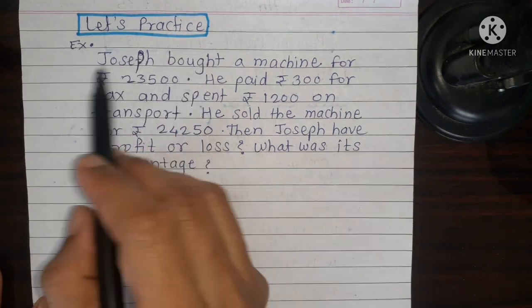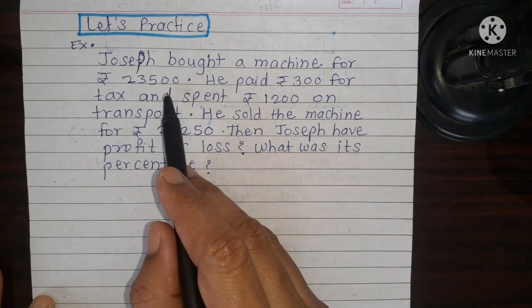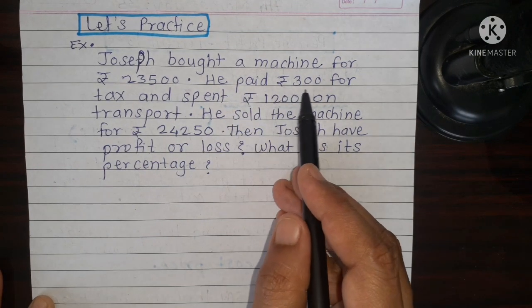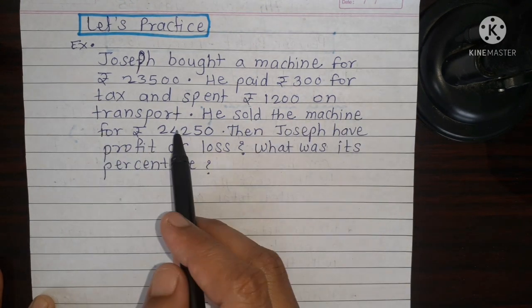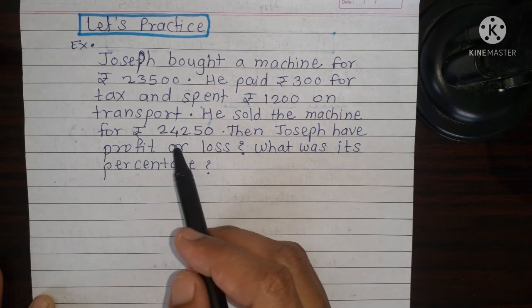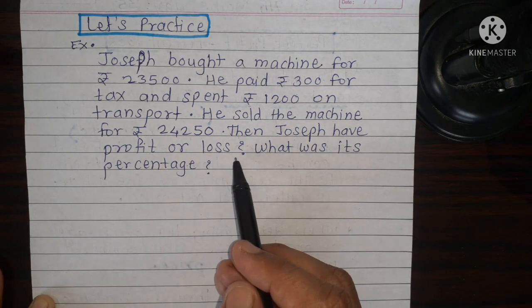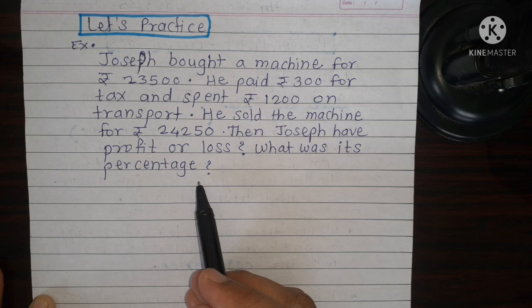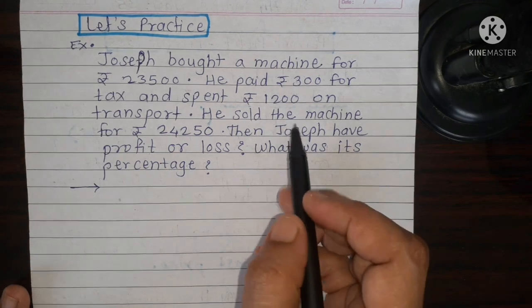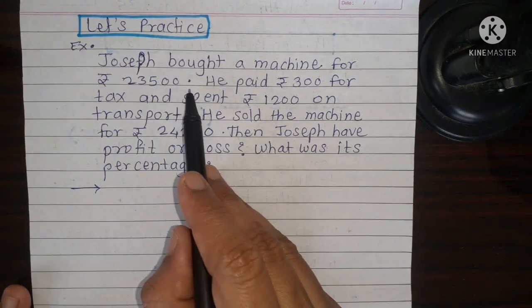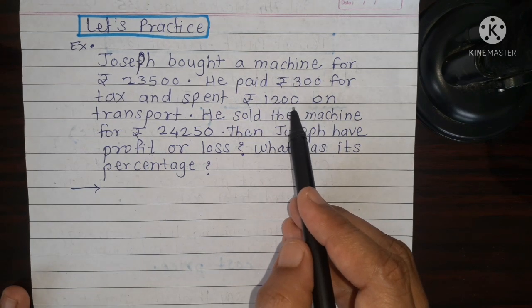Let's practice. Example: Joseph bought a machine for ₹23,500. He paid ₹300 for tax and spent ₹1,200 on transport. He sold the machine for ₹24,250. Did Joseph have a profit or loss? What was its percent? First, the cost price of the machine is given as 23,500, but any expenses, that means tax and transport, are also given.